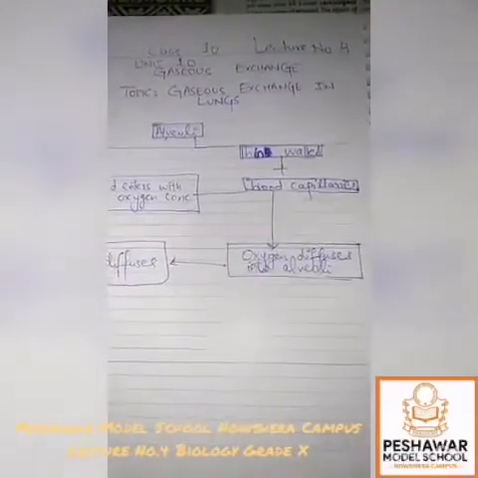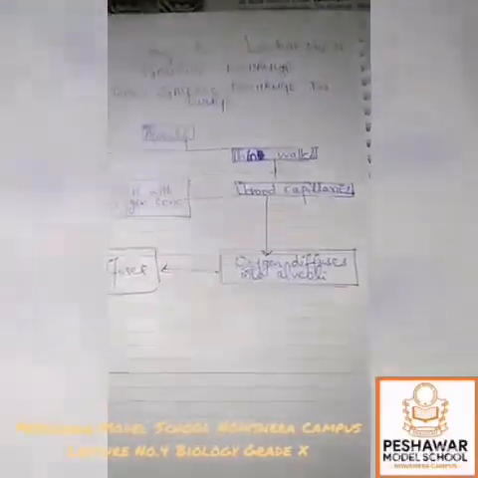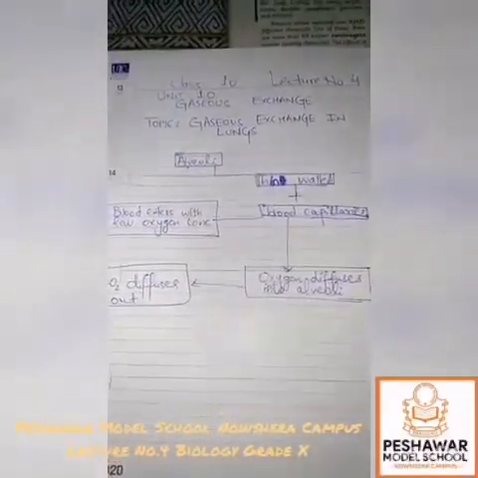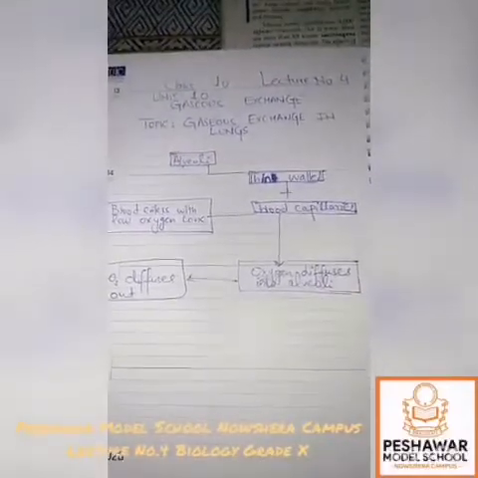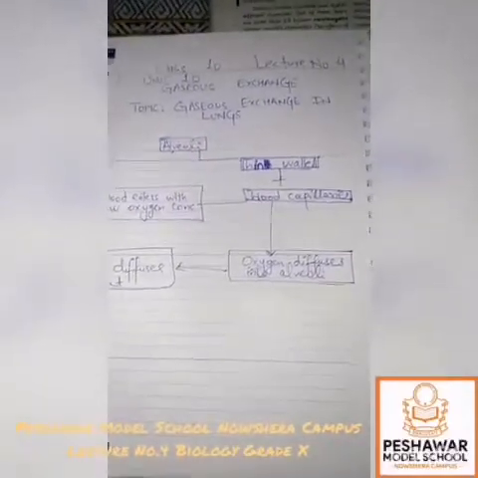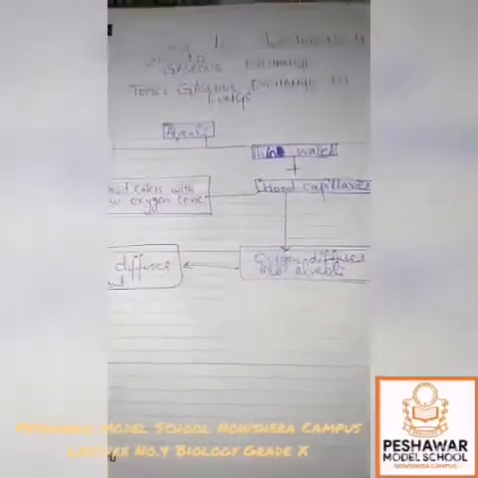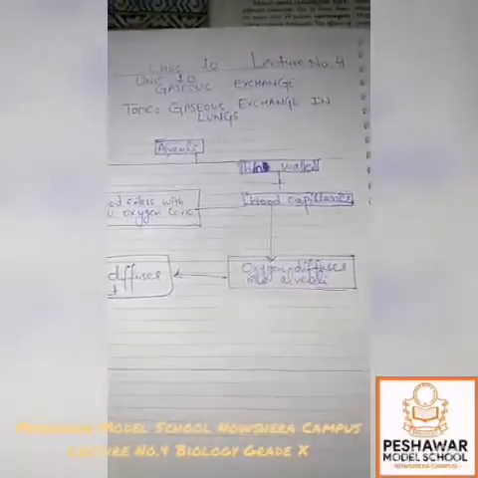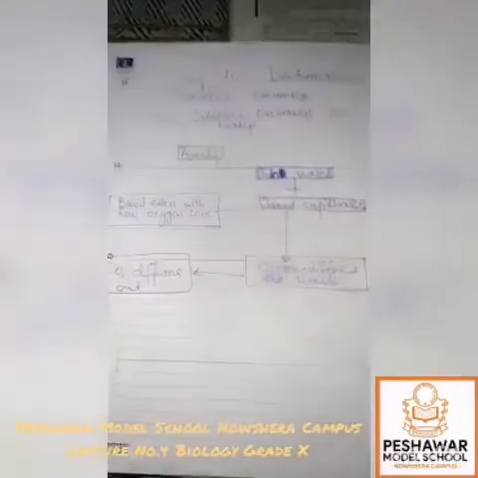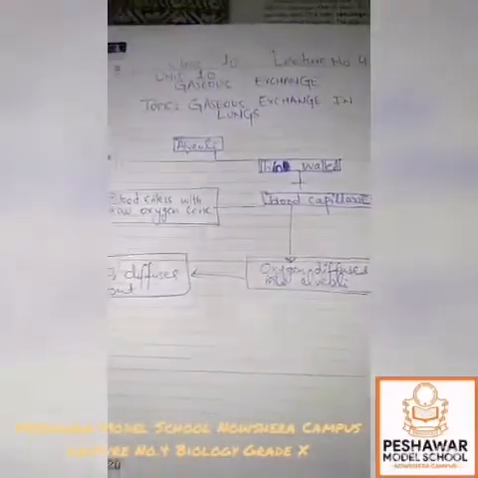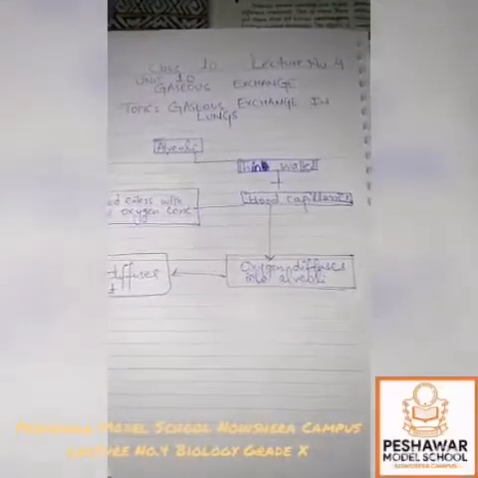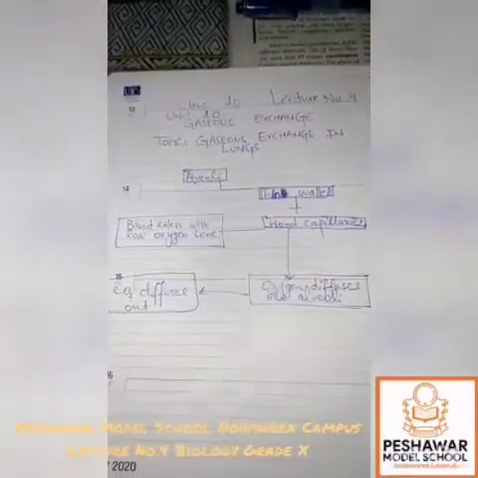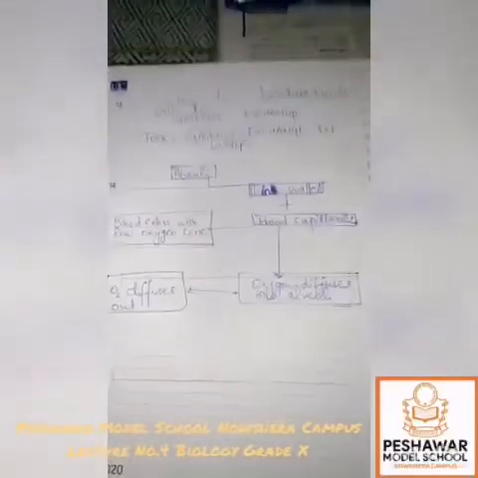You already know that alveoli is a structural and functional unit of the lungs. These alveoli are very thin walled, and these thin walled alveoli are composed of blood capillaries. Now, blood that is entering these capillaries has low oxygen concentration. Oxygen diffuses from the blood inside the alveoli, and the carbon dioxide goes out of the alveoli. There is an exchange of oxygen and carbon dioxide. Oxygen will enter the alveoli and carbon dioxide will leave the alveoli. So in this manner, the gases are exchanged in the lungs.